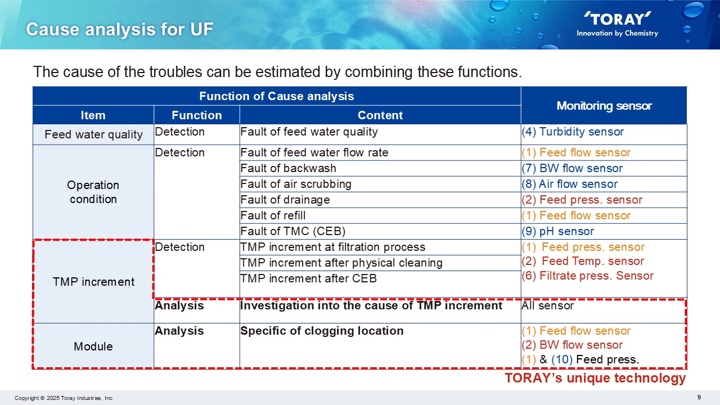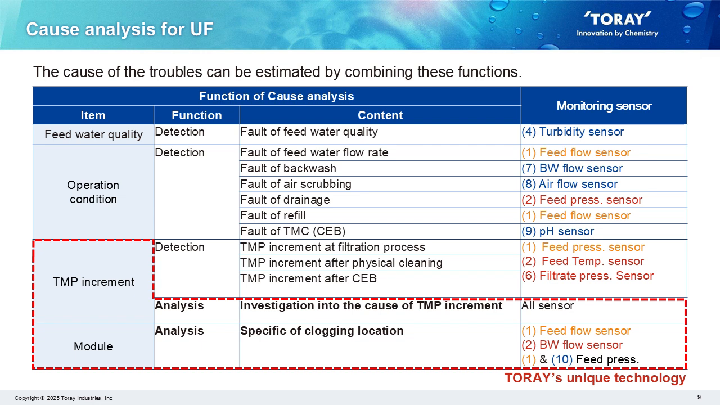The following is a list of UF's cause analysis. There are 4 major items. Feed water quality detects water quality problems using a turbidity meter. The second is operating conditions, which detects troubles in each operating process using flow, pressure, and pH sensors. The third item detects troubles by TMP increment. This function analyzes the TMP increment at the filtration process, the recoverability of physical cleaning, and the recoverability of CEB cleaning. Combining these functions can estimate the cause of the TMP increment troubles.